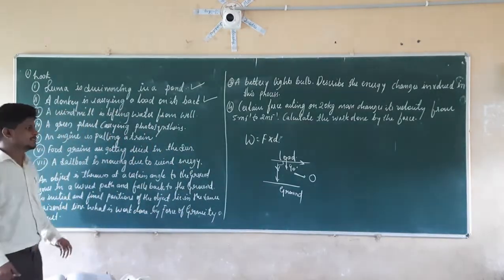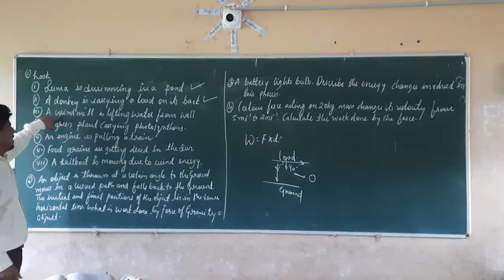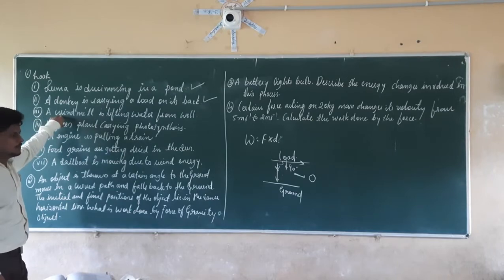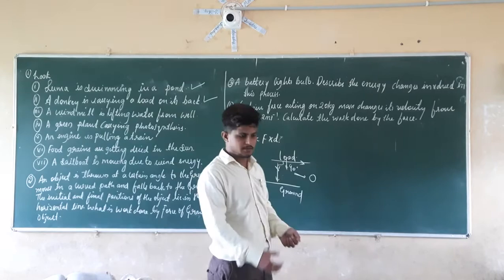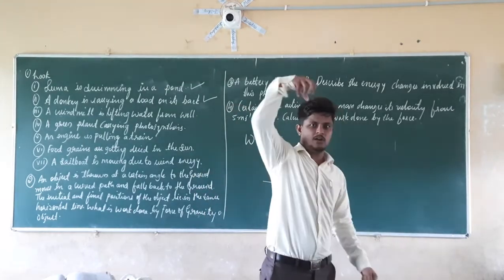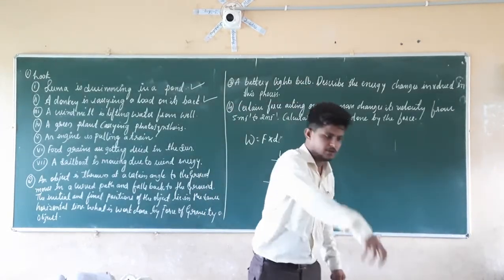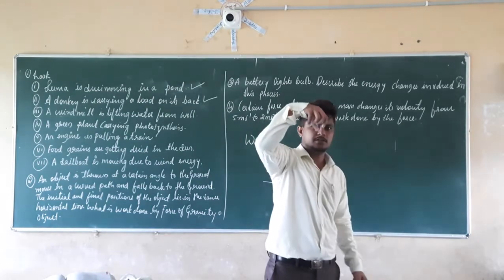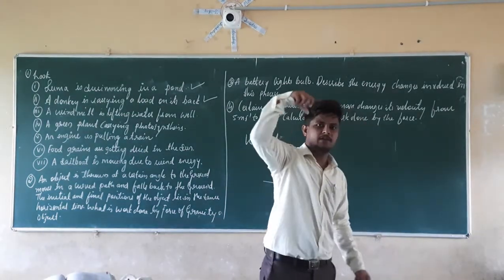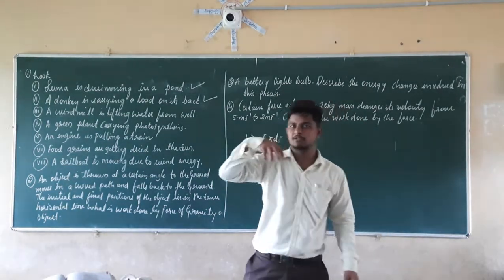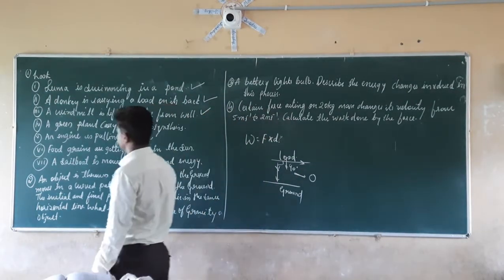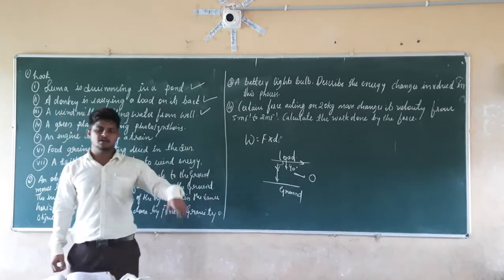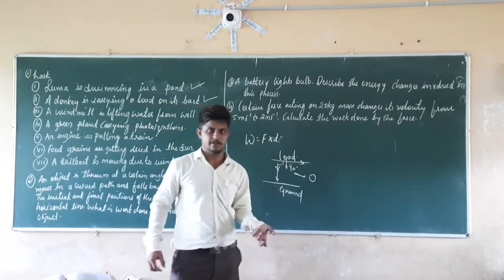Now let us take the next example. A windmill is lifting water from the well. So water is pulled out from the well. The motion of that water as well as the motion of the windmill are both in the same direction, so here also work is done. We can say that work is done when the windmill takes water from the well.